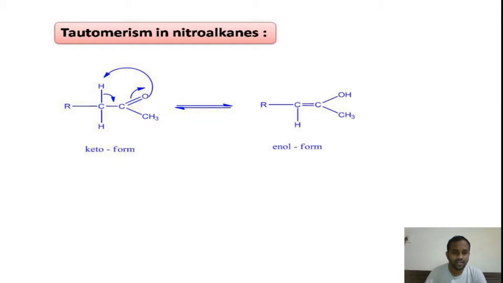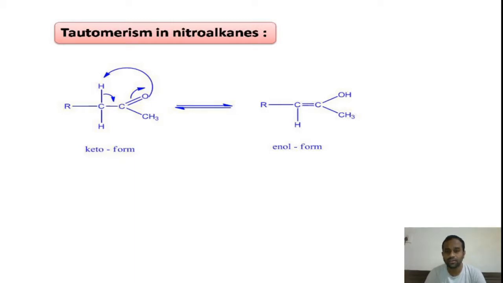So in this the alpha carbon hydrogen will be shifted to the oxygen atom by the resonance, right? Due to the migration of the hydrogen atom from the alpha carbon atom to the oxygen, we will get a new compound, which you can see on the right side, having both the double bond as well as the hydroxy functional group.